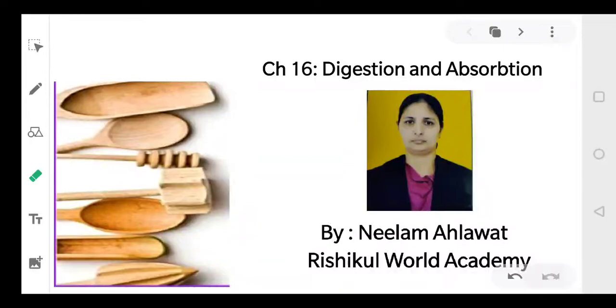Before we start, dear students, it's a humble request for everyone that please maintain a separate notebook for biology and cover this notebook with pink chart paper. You must use a blue sketch pen to write the headings and to underline the important points. Please feel free if there is any doubt in any part of the topic, and I expect that you will be coordinating with me.